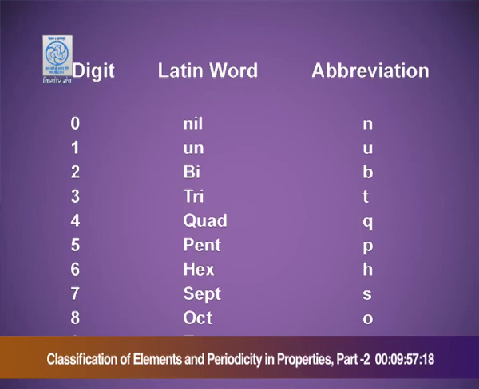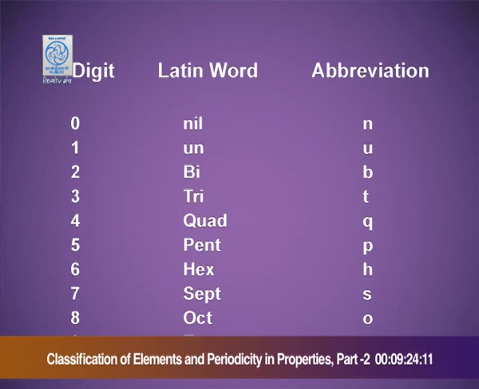For 0, the Latin word is nil, abbreviation is small n. For 1, the Latin word is un, abbreviation u. For 2, it is bi, and the abbreviation is b. For 3, it is tri, abbreviation t. For 4, the Latin word is quad, abbreviation is q.